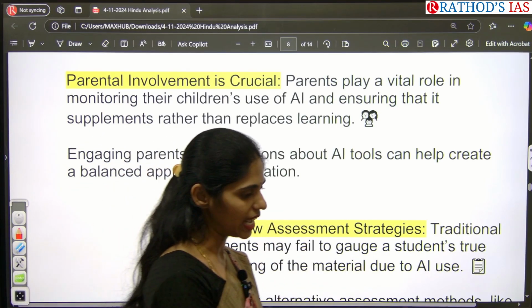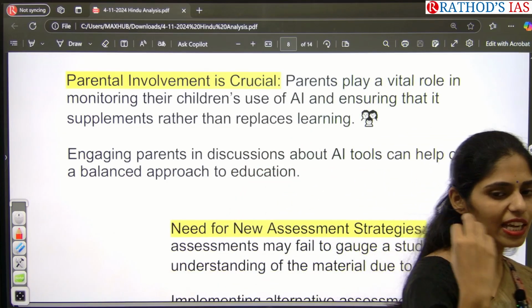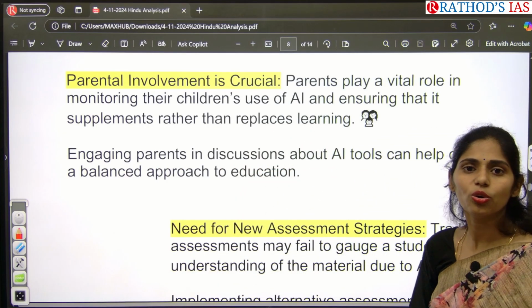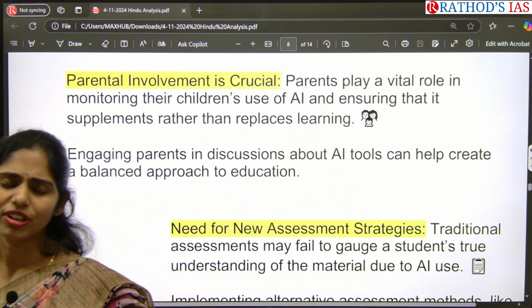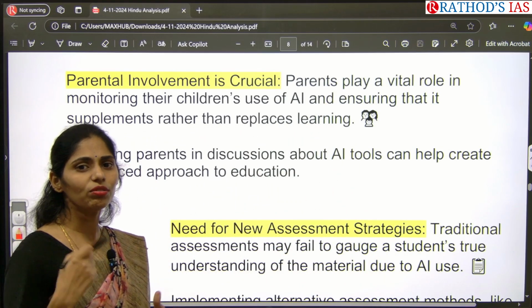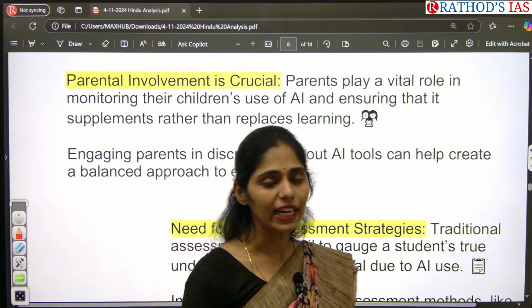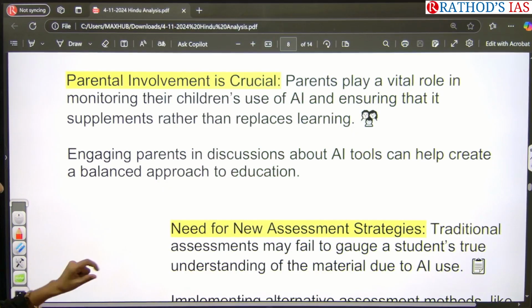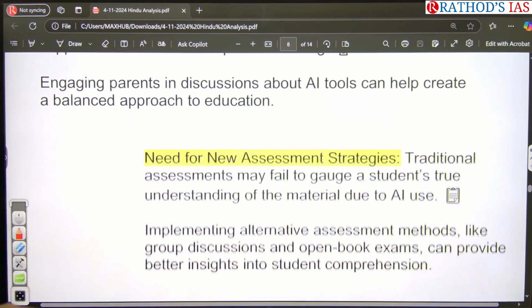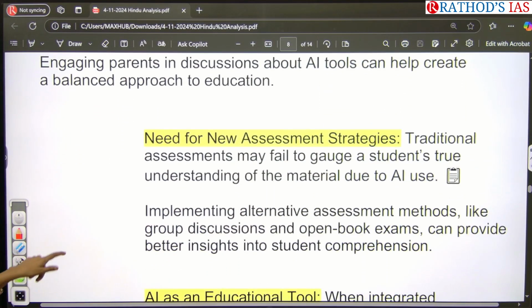Just do not ask about the marks. Just ask how your kid is behaving at home, how he is completing assignments, whether they are using mobiles or not, whether they are reading books or not. In that way, we need to have proper conversation, and teachers need to give information to the parents about these AI tools. And we need to come up with new assessment strategies as well.